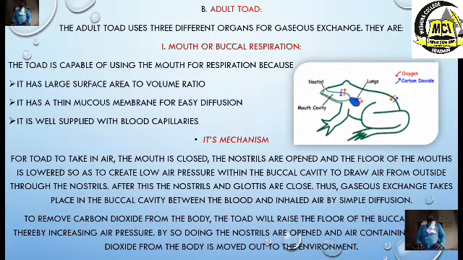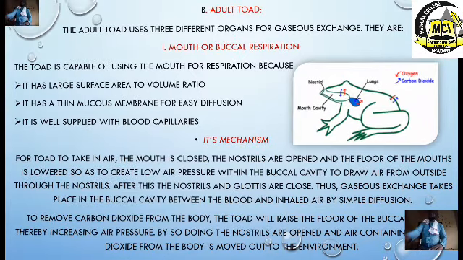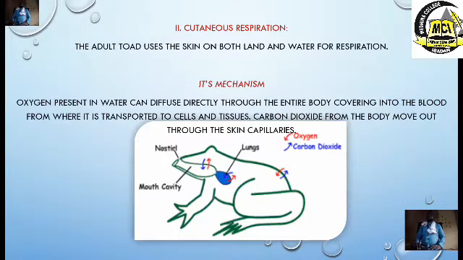It always sounds interesting, but I think we should try to understand the mechanism. The mechanism is always important. Okay, let's look at another type of organ they use in respiration, which is the skin, the cutaneous respiration. They can use cutaneous respiration on land and in water.